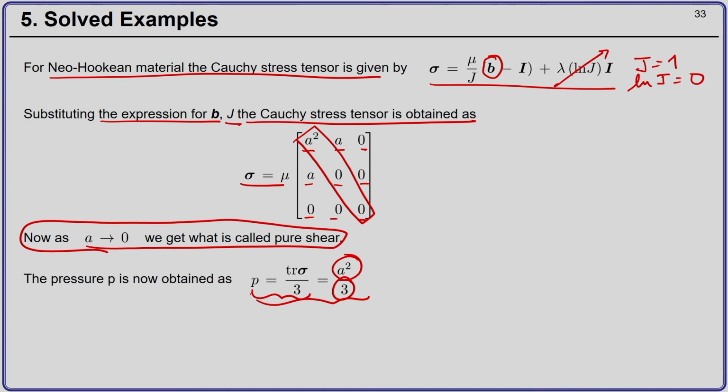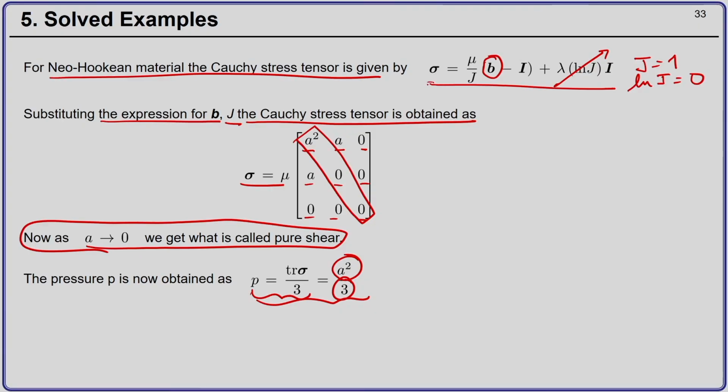So, with this example, you could see that as soon as you are given the deformation mapping, you can compute the deformation gradient tensor F. In the finite element context, you will be given the deformed coordinates, and using the deformed coordinates and the initial coordinates, you can determine the deformation gradient tensor F at a particular Gauss point. Once you have determined F, you can determine the Jacobian, which is nothing but the determinant, and also you can determine b, the left Cauchy Green deformation tensor, which is b equal to F F transpose.